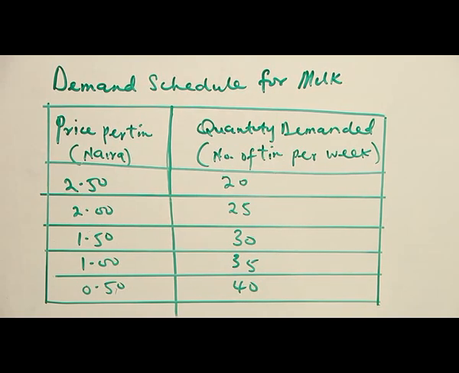If the price of the commodity is increasing, less of such commodity will be demanded. So the demand schedule tells us the relationship between quantity demanded and the price of the commodity in question. The lower the price, the higher the quantity demanded, and the higher the price, the lower the quantity demanded.